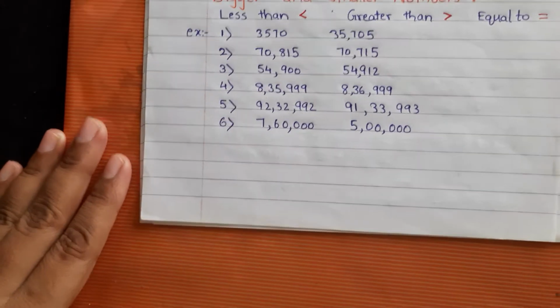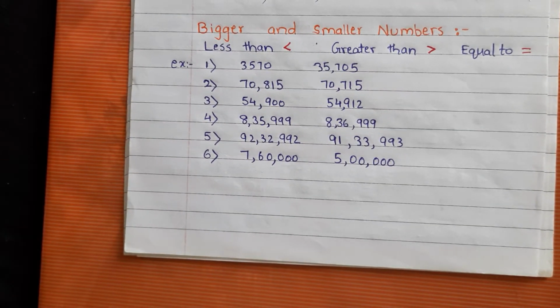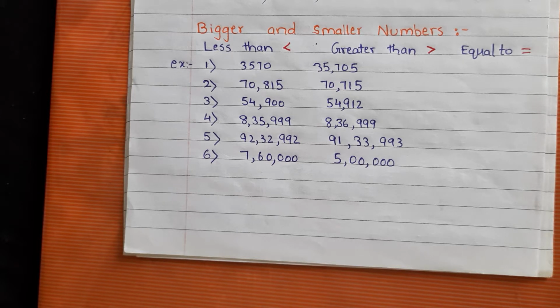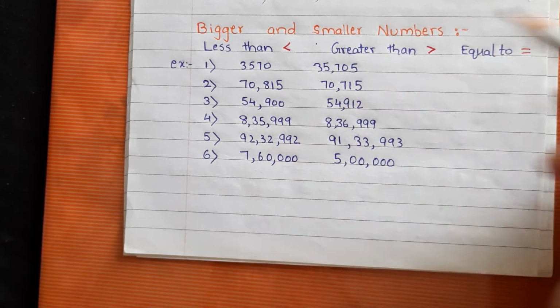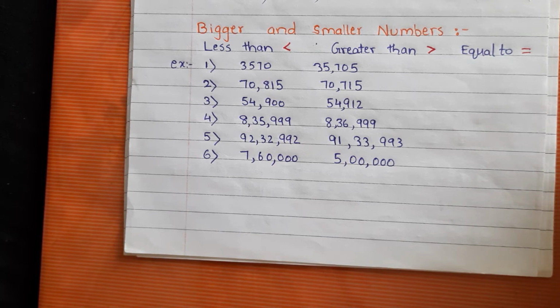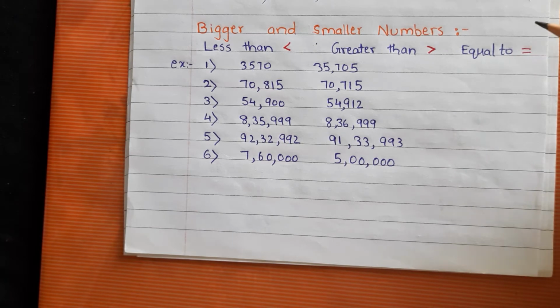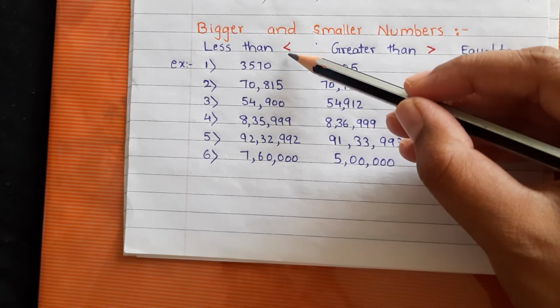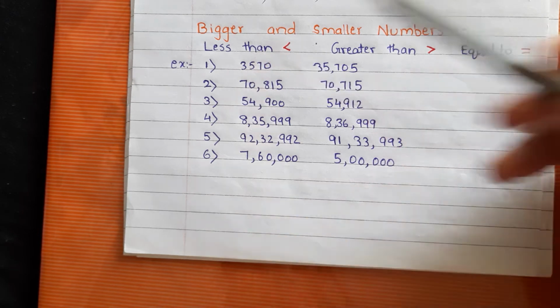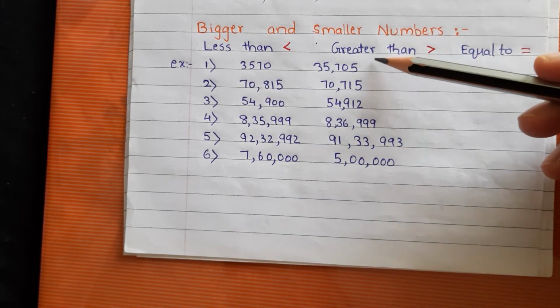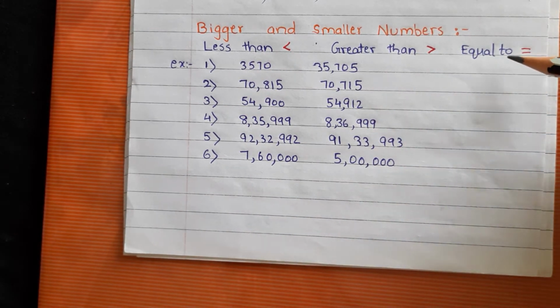Now we are going to begin with our next topic, bigger and smaller numbers. Two numbers will be given to you, and you have to find out which is the bigger number and which is the smaller number. For writing this, there are three signs that we have already studied in the third and fourth standard. This is the symbol of the word less than. This symbol is for the word greater than. And this symbol is for the word equal to. Less than, greater than, equal to.